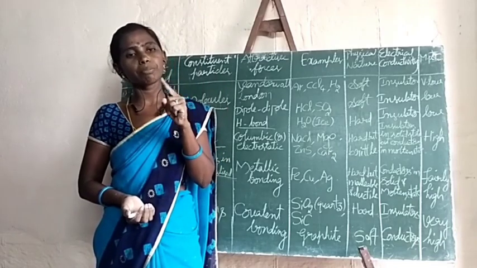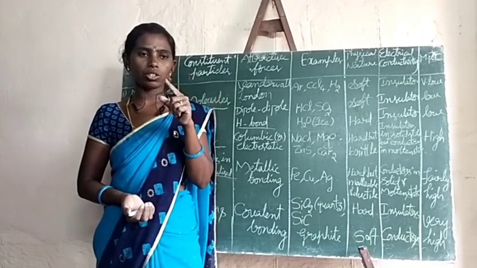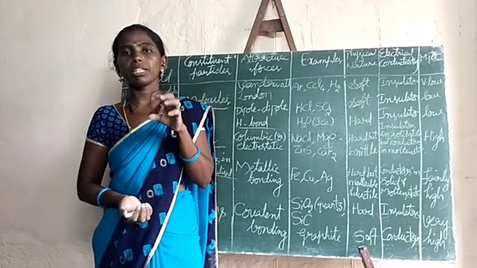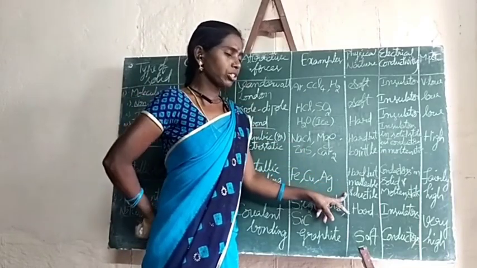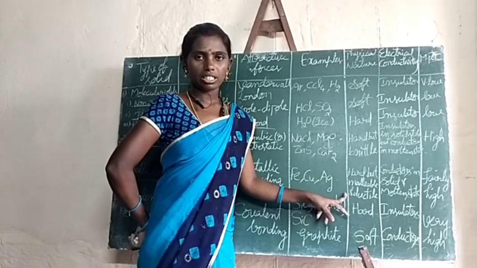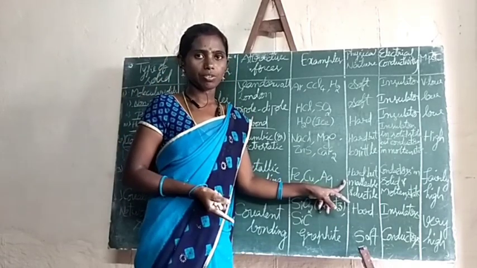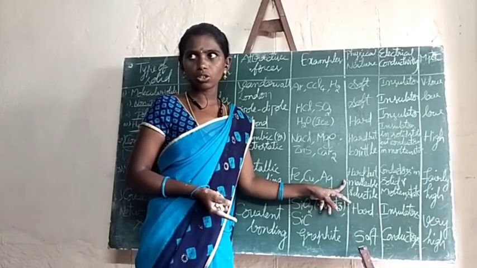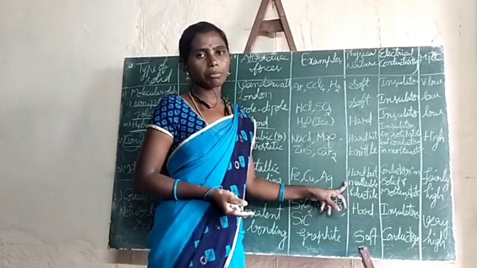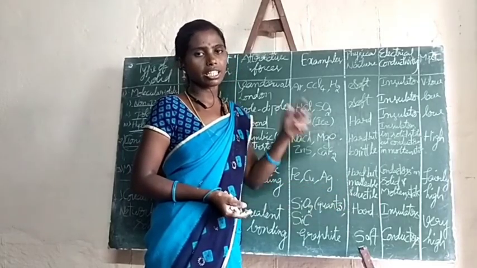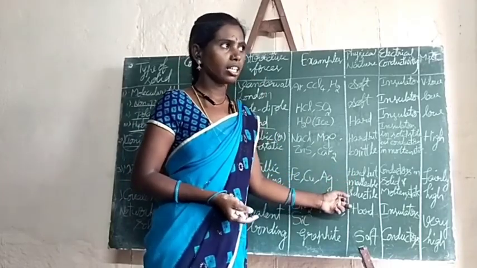How does the electricity pass from the board to the fan or to the light? It is passed with a wire only, no? That wire is made up of metal. So the ability of any element to be converted into thin wires without breaking is nothing but ductility. And for roofing we use sheets. That is also a metallic sheet only, no? So the ability of any element to be converted into thin sheets is malleability. Thin wires means ductility. So even though they are hard, they are malleable and ductile.